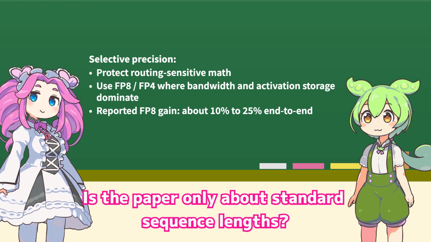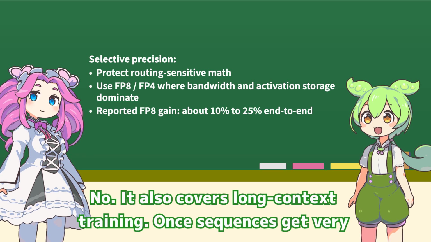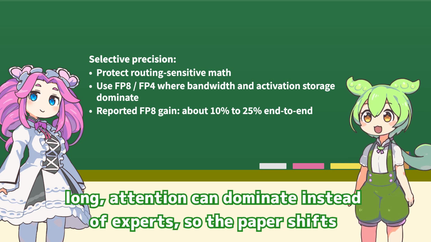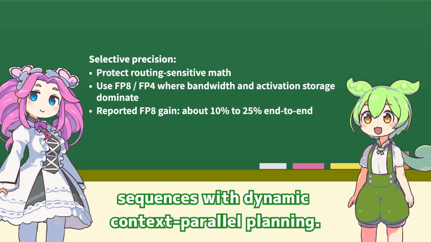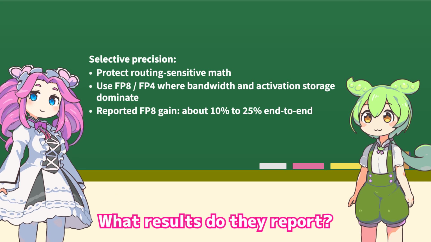Is the paper only about standard sequence lengths? No, it also covers long context training. Once sequences get very long, attention can dominate instead of experts. So the paper shifts toward context parallelism, tensor parallel scaling, and packed sequences with dynamic context parallel planning. What results do they report?